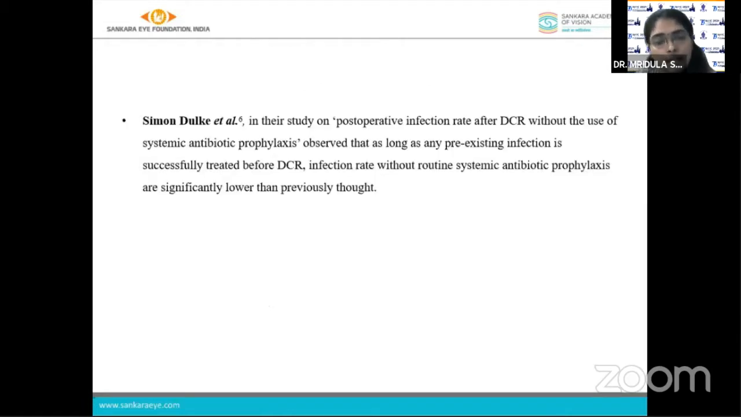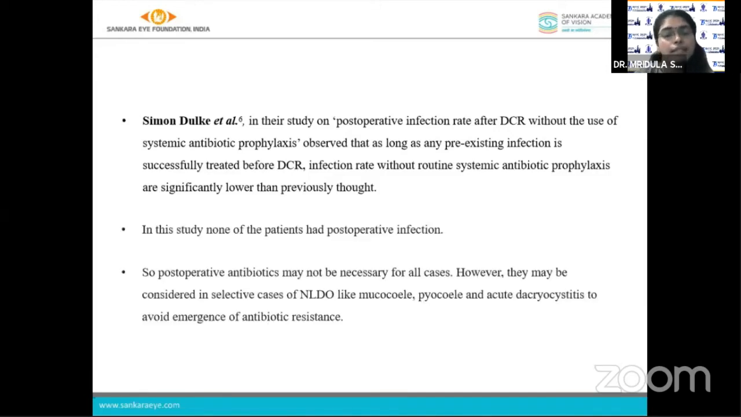In a study by Simon Dulk et al. on postoperative infection rate after DCR without the use of systemic antibiotic prophylaxis, it was observed that as long as any pre-existing infection is successfully treated before DCR, the infection rate without routine systemic antibiotic prophylaxis is significantly lower than previously thought. In our study, none of our patients had postoperative infection. So postoperative antibiotics may not be necessary for all cases. However, it may be needed in cases of NLDO like mucocele, pyocele, and acute dacryocystitis to avoid the emergence of antibiotic resistance.